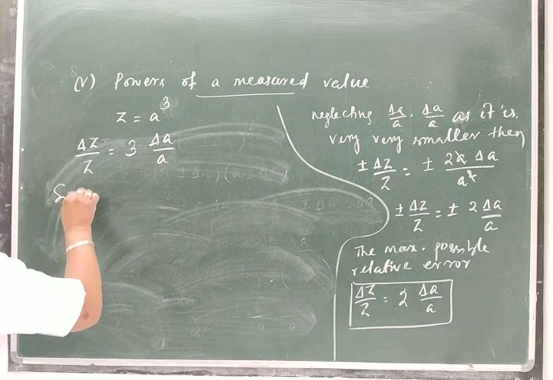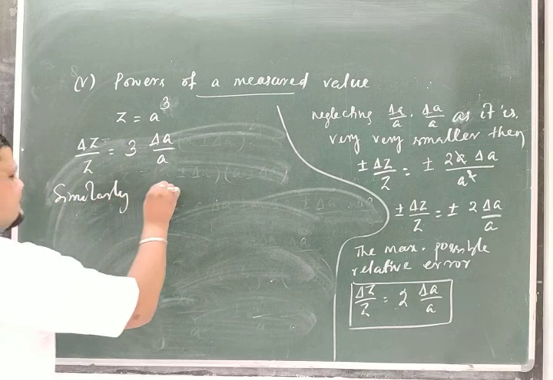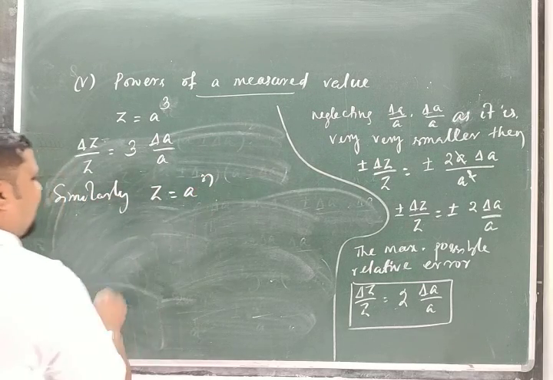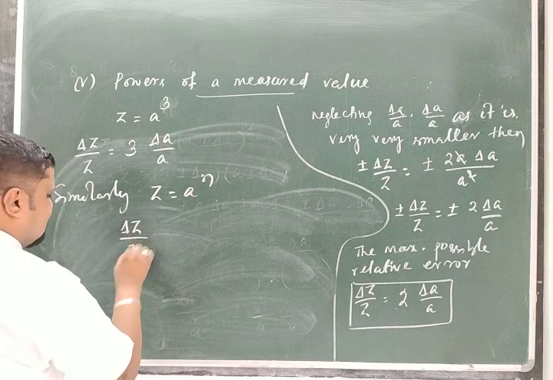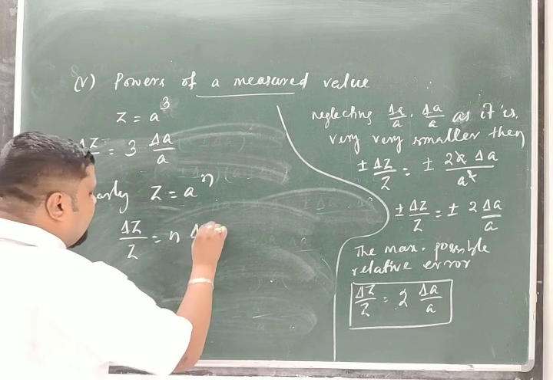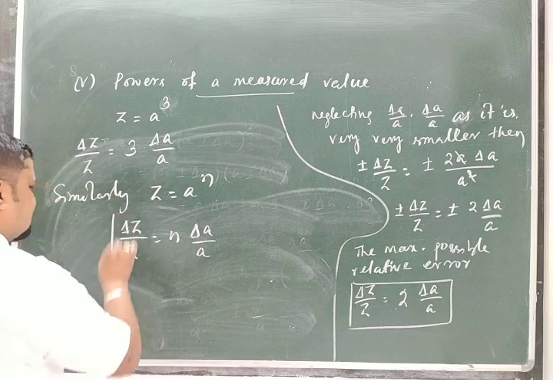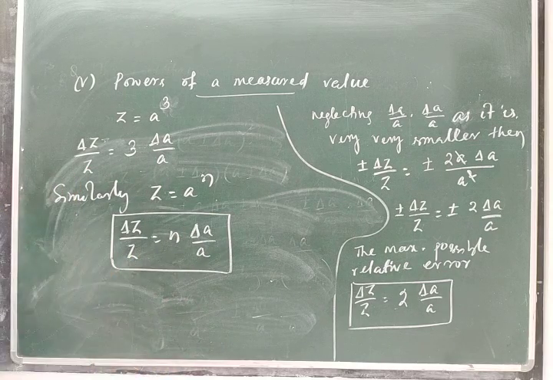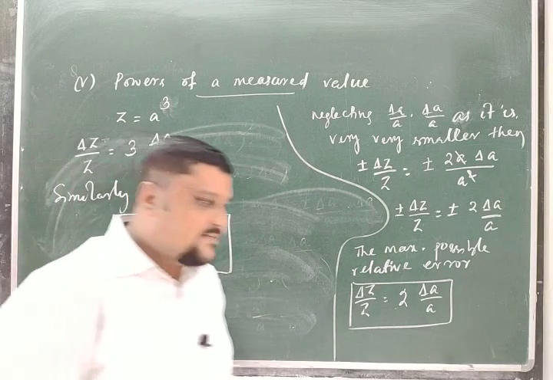Similarly, Z is equal to A to the power n, so delta Z by Z is equal to n into delta A by A. This is the formula, right? What is the power that is multiplied?